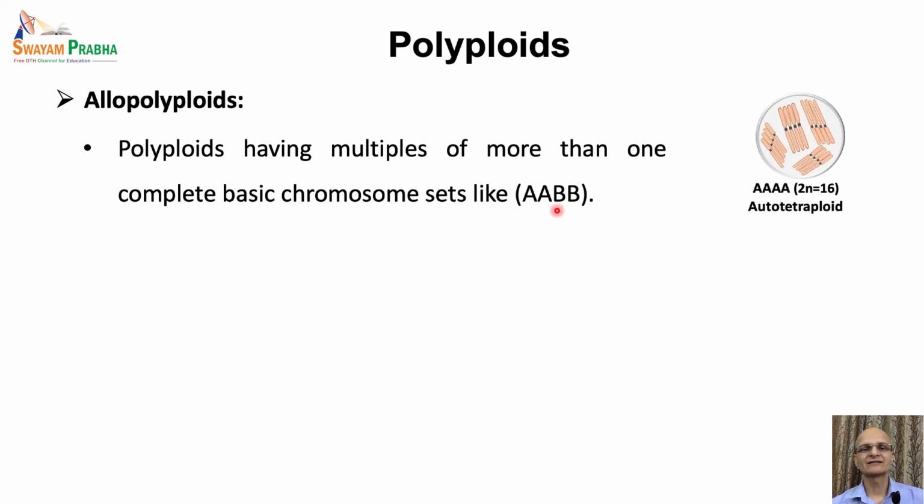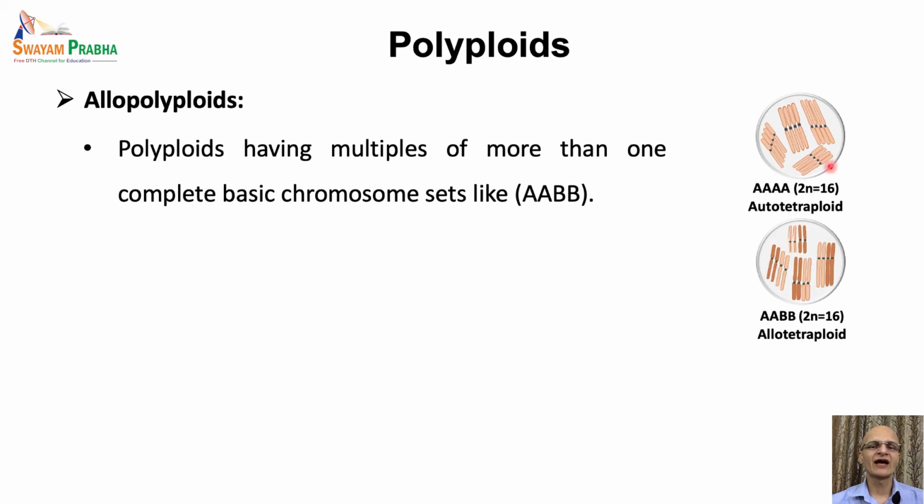Here each letter represents a copy of the chromosomes. Earlier we talked about autotetraploids, where we discussed the configuration AAAA, where all the copies of the genome originated from the same species by the duplication of the chromosomes, and all the homologous chromosomes are identical.